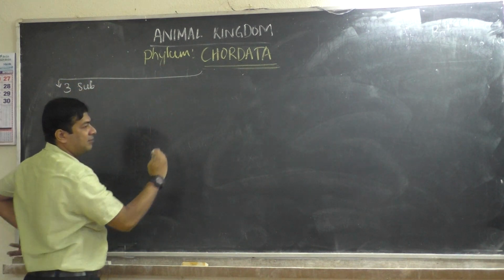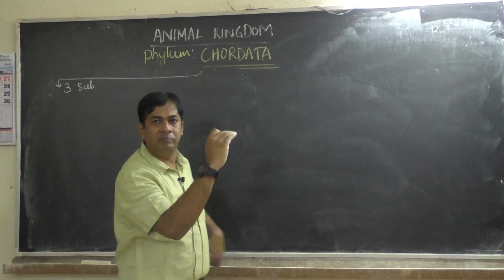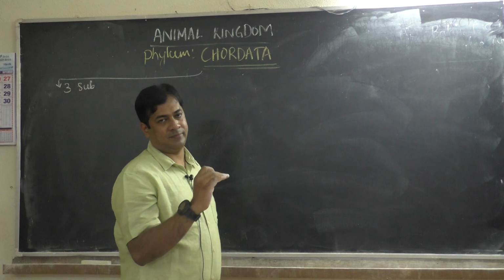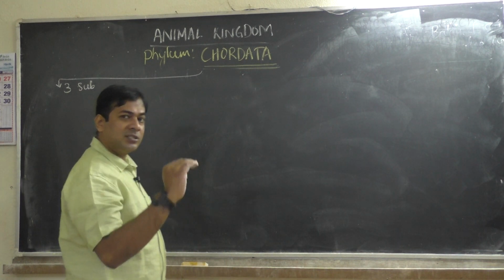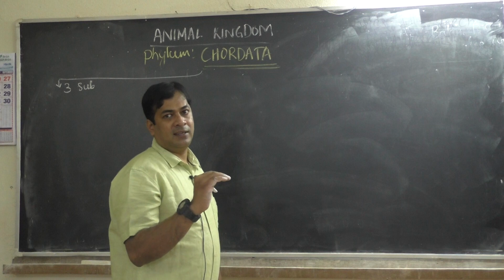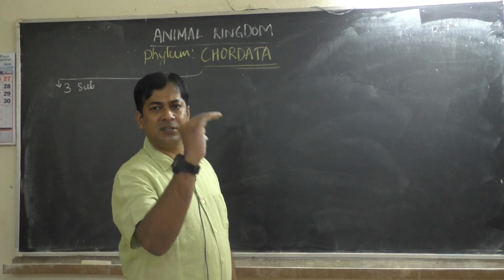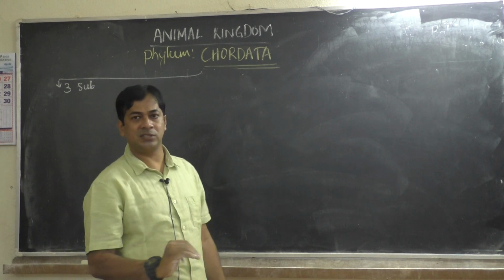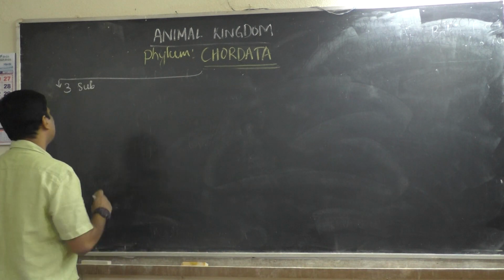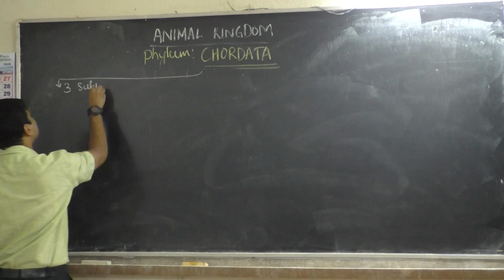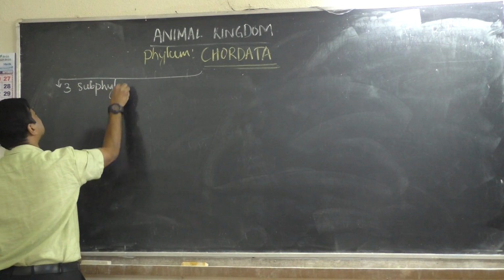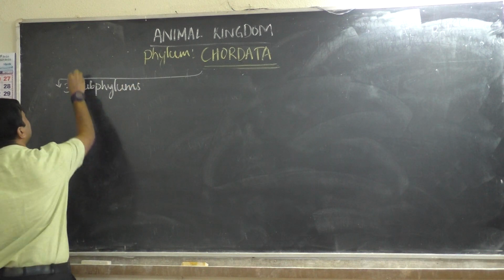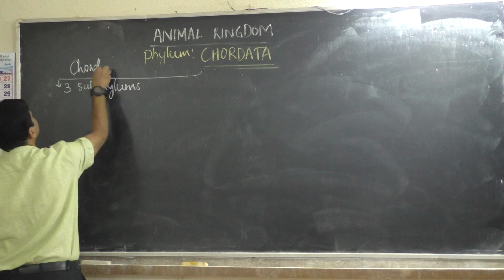A phylum will have subphyla, like an inspector, below the inspector there is a sub-inspector. Did you understand? Then below the sub-inspector there is an ASI, assistant sub-inspector. Rank comes down one after the other, and at last comes the constable, as you know in the police department. Like that, under one phylum there are 3 subphyla here. Which are those 3 subphyla under phylum Chordata?